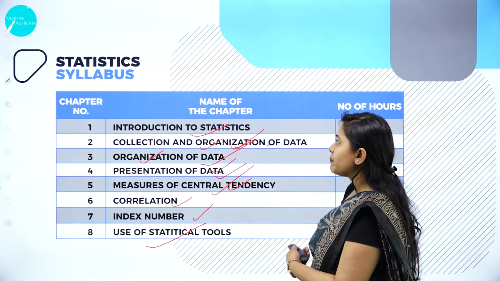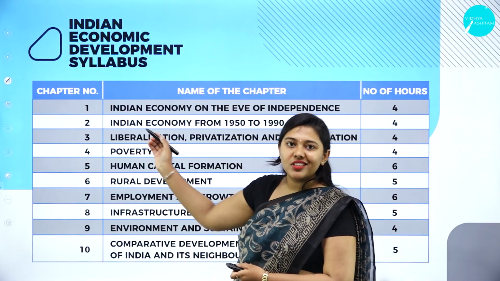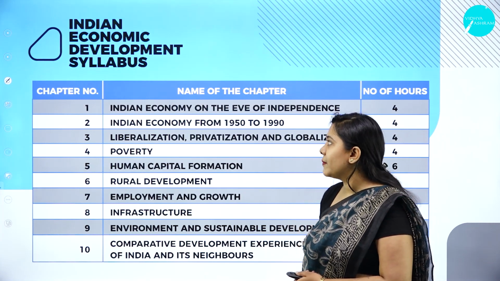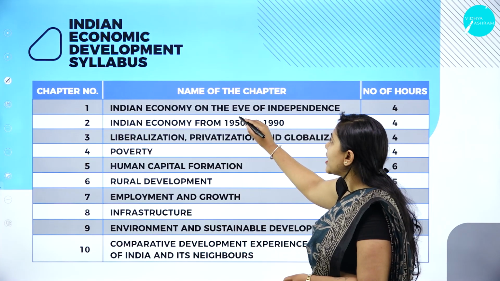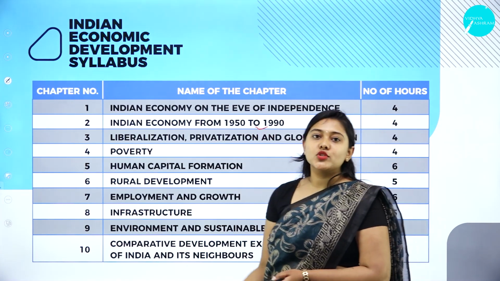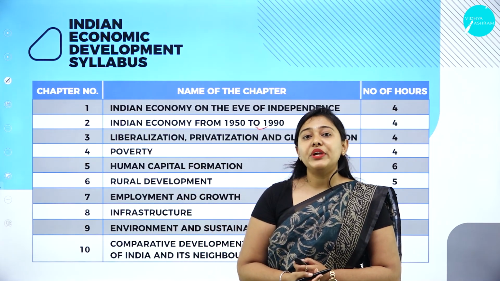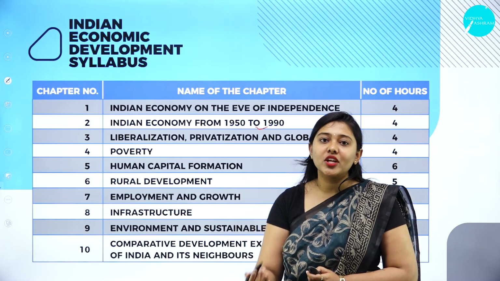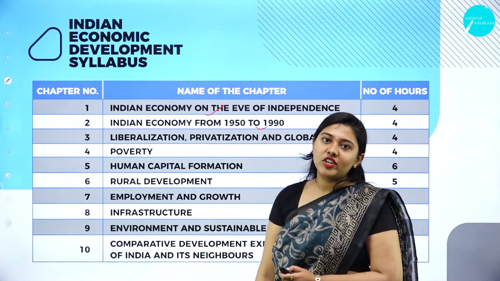Moving forward, we have Indian economic development. The syllabus for Indian economic development has 10 chapters in total. First is Indian economy on the eve of independence. So what is the history? How has economics been derived? What is the history behind economics? That will be studied in your first unit.